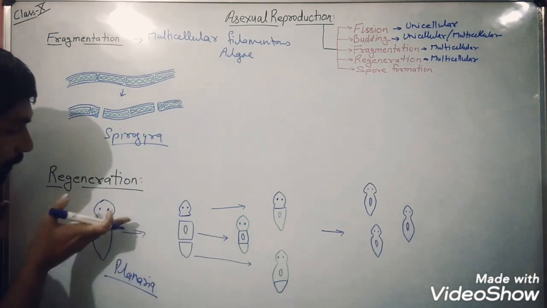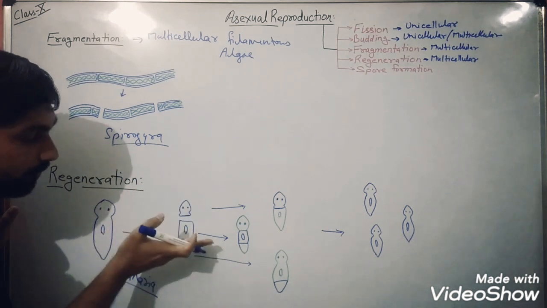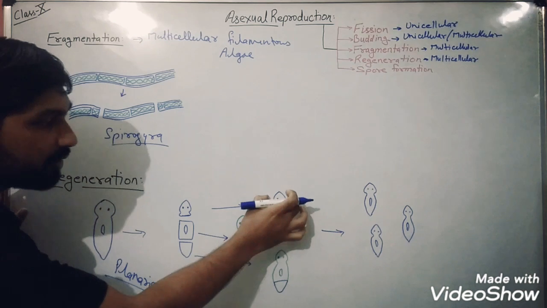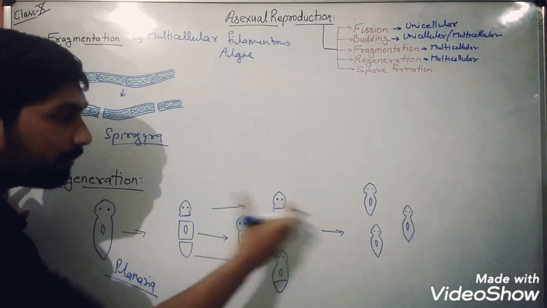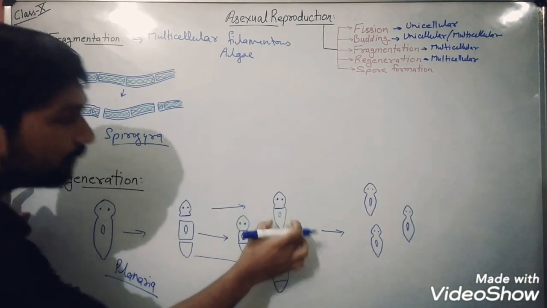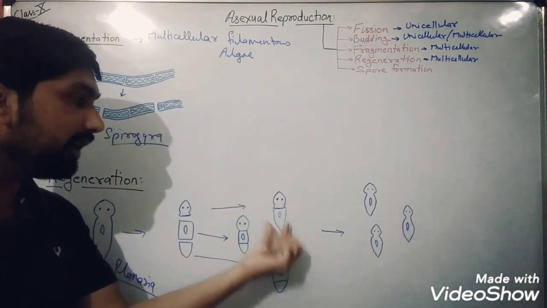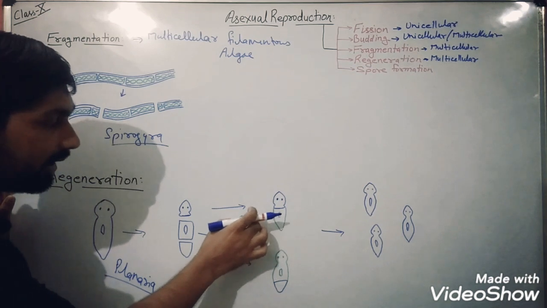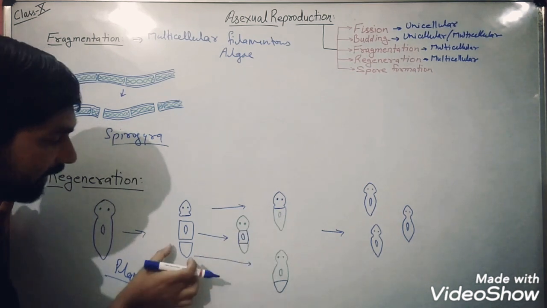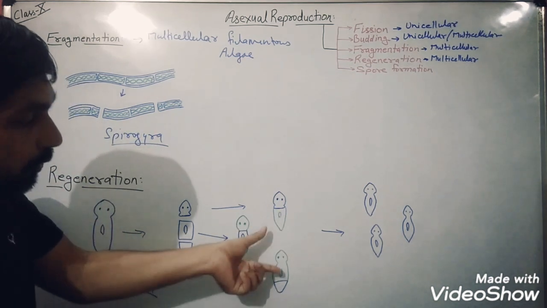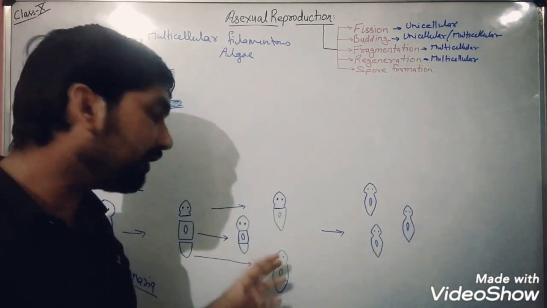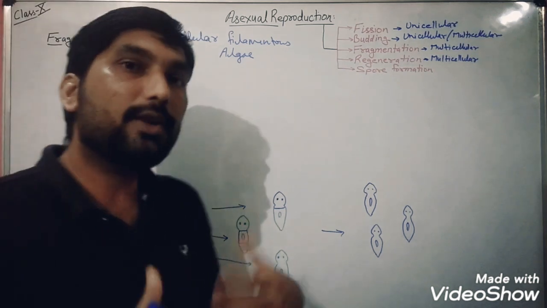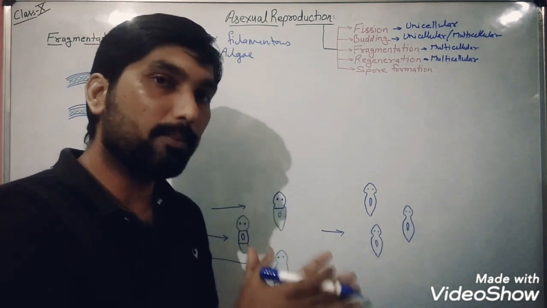When we cut this planaria into multiple pieces, the head region is capable of regrowing the lost body parts, that is the tail and the trunk region, and the trunk region is also capable of growing its head and tail, and the tail region is also capable of growing the head and the trunk region. So this is the ability to regrow lost body parts.